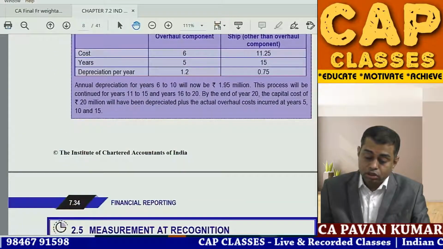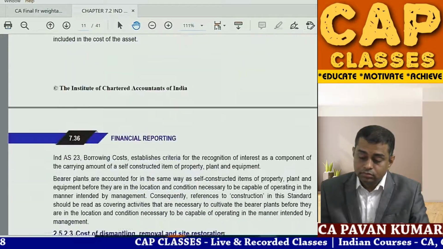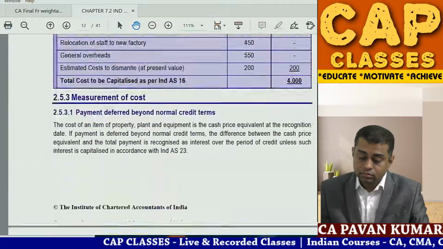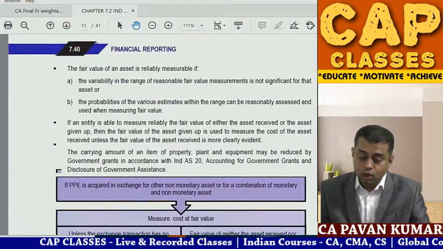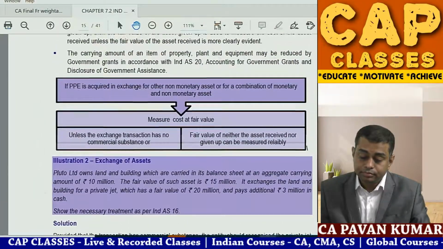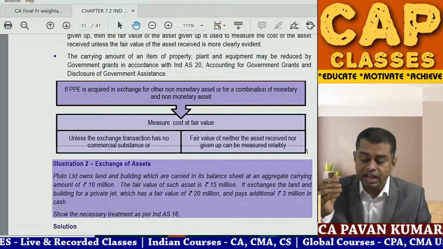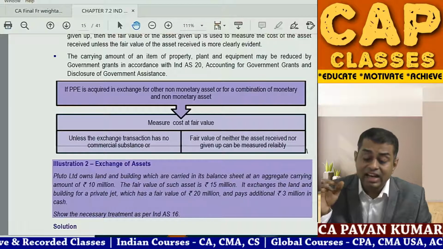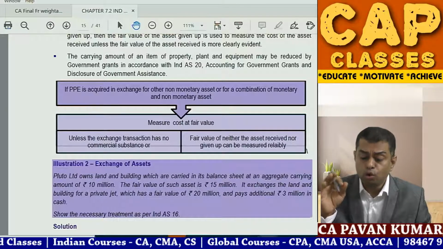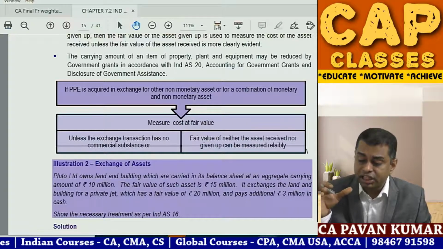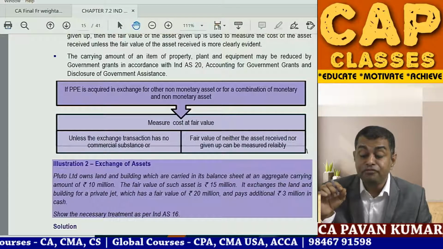Okay, open your textbook, problem number 2. Look here. Pluto Limited owns land and building which are carried in its balance sheet at an aggregate carrying amount of 10 million. The fair value of the asset is 15 million.